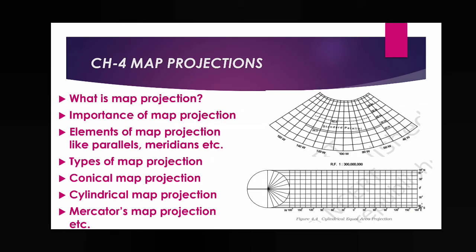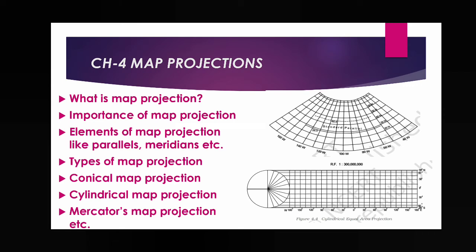Now come to the next chapter 4, map projection. It is totally new, but you have already heard the name map projection in the first chapter, the introduction to maps. Map projection means we have to use the technique of projection. You have seen a projector, where something is represented or projected on a surface, or on a wall or on a whiteboard. Same type of thing here.